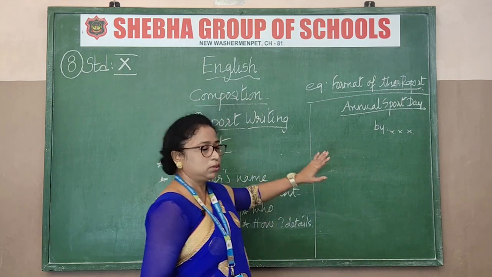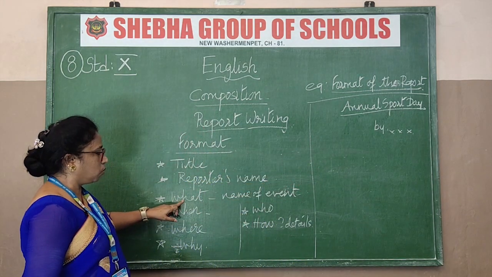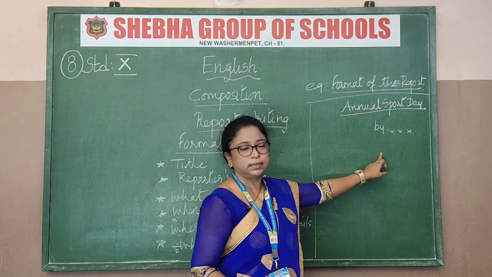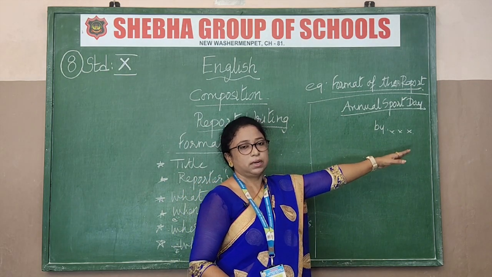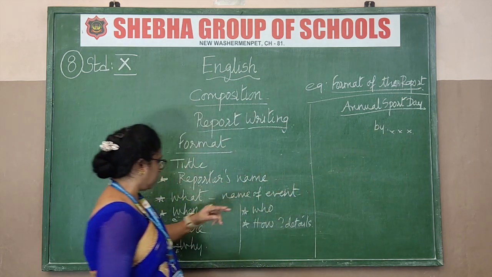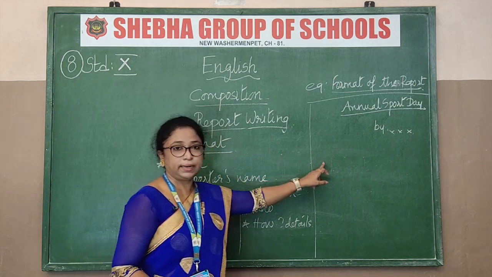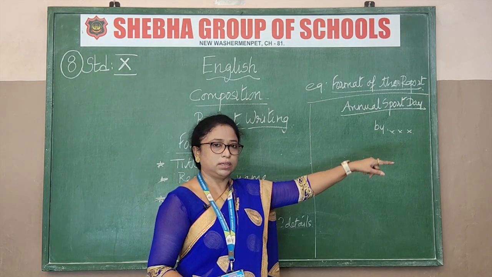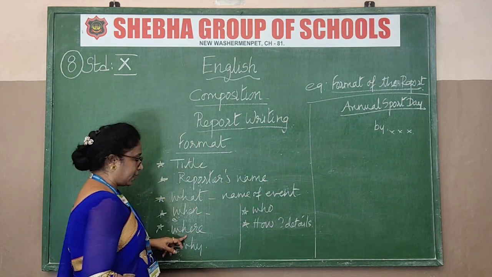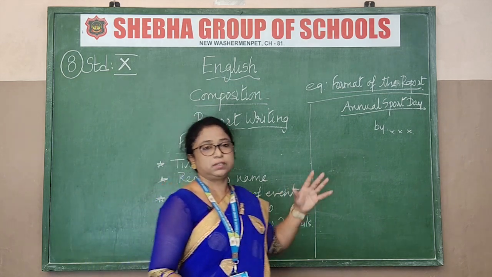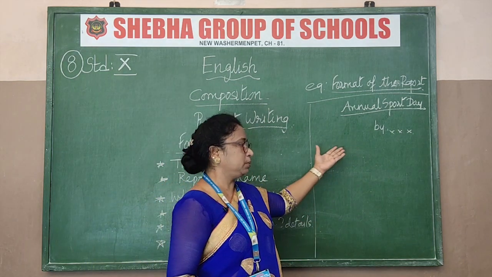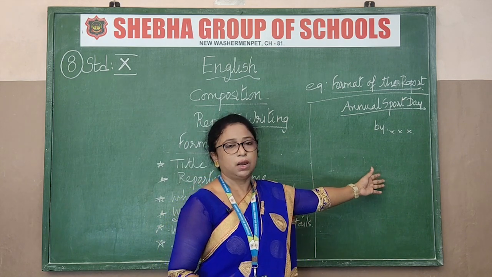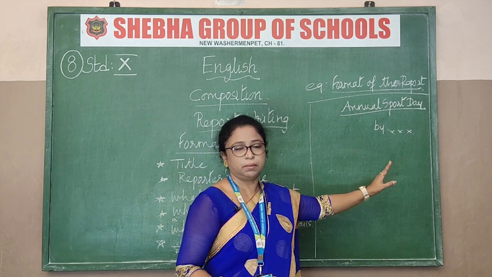Then we start. The first thing when we are starting is what? What is the name of the event? Our school had conducted annual sports meet. That's the first thing. Next one is what? When did the event take place? Whichever, the date, day, year, all that you must write. And the next is what? Where it had taken place? Which stadium? And sports means automatically you have to write the stadium. It took place in the Nehru Stadium, open air.